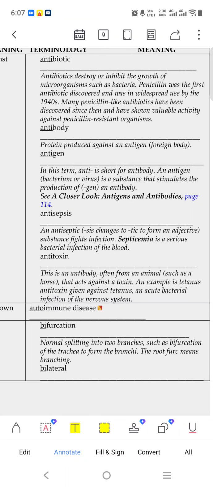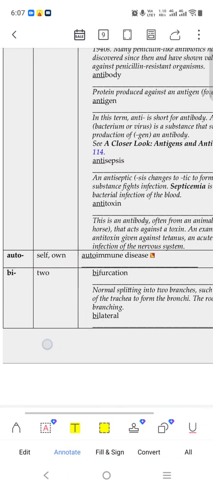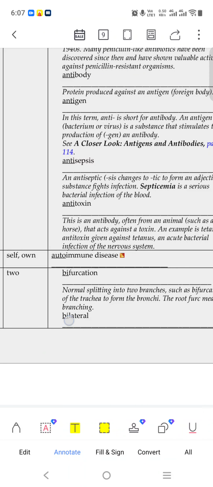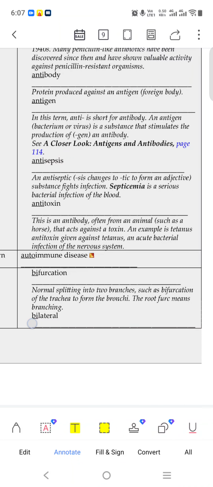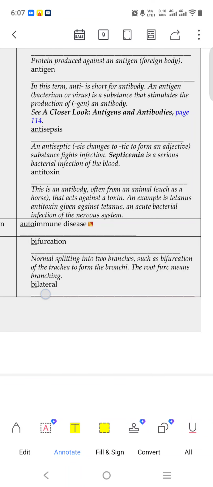By number, this word will come further, by number one something is given. Antitoxin is the antibody from an animal such as a horse that acts against a toxin. Antitoxin is the kind of medicine they made. If you read this, you will understand an acute bacterial infection of the nervous system.